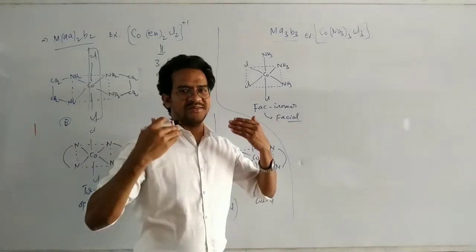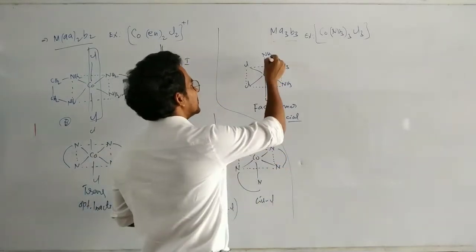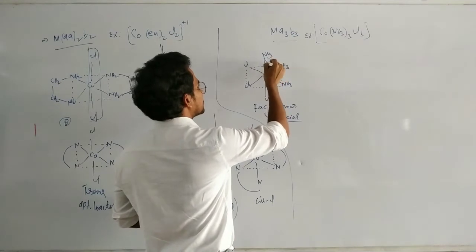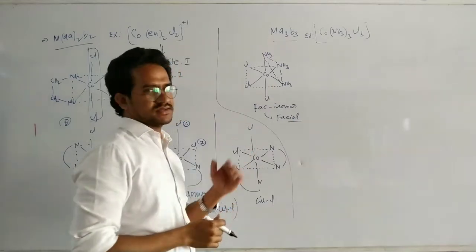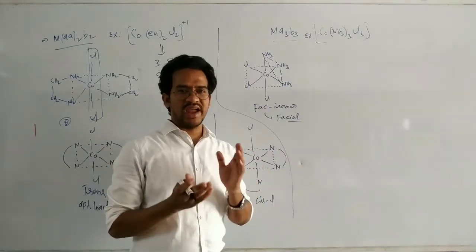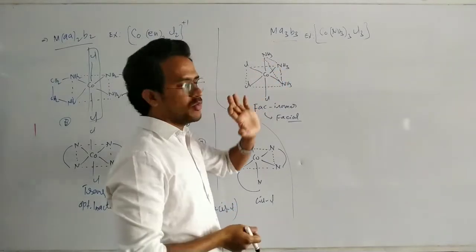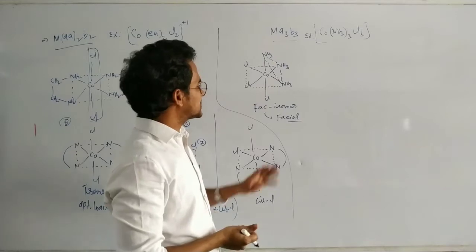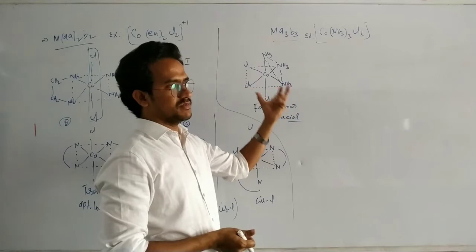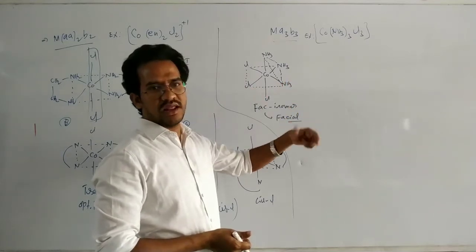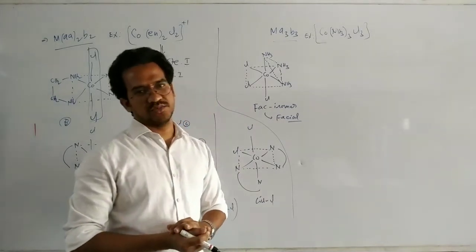Facial means it is not about applying anything to the face. Here in this case, these three ligands are present on one face. An octahedron actually has 8 faces. So here one face is covered by the 3 ammonia ligands. That is the facial isomer. On one face, 3 similar ligands are arranged together. That's why it is the facial or fac isomer.